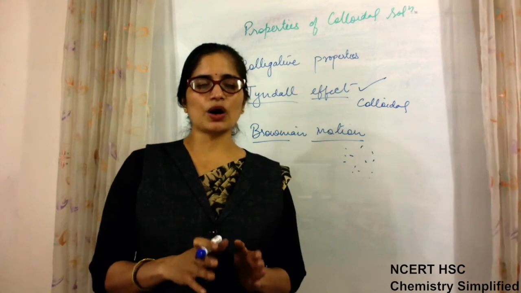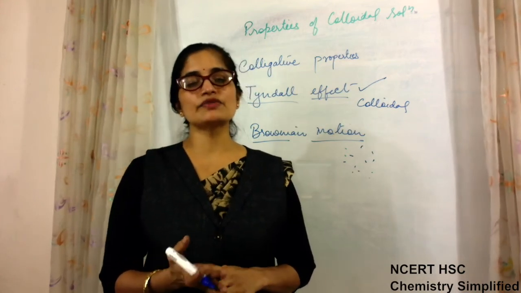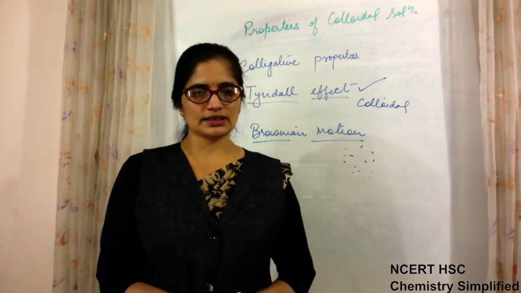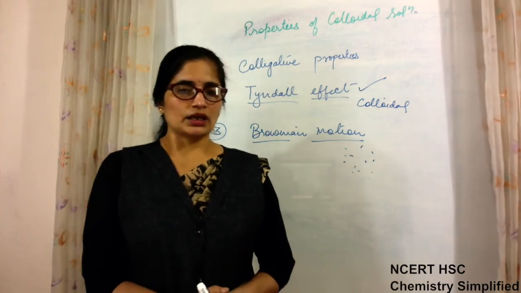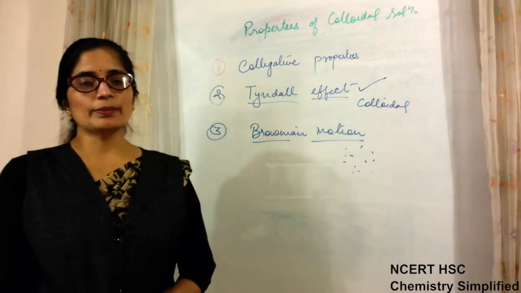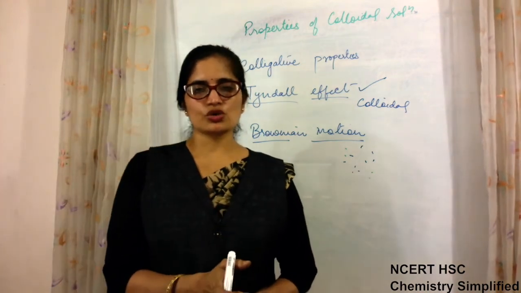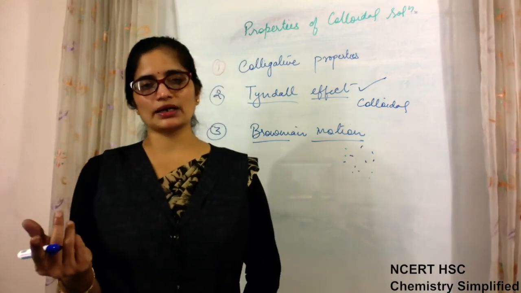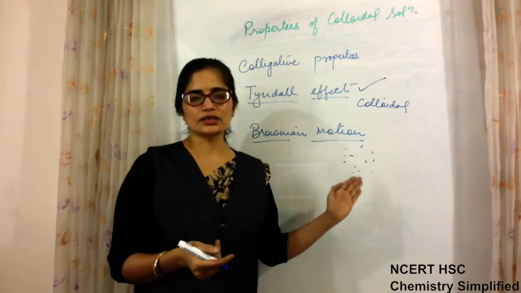Okay, and this Brownian motion depends on the size of the particles as well as the viscosity of the medium. If the medium is less viscous, then Brownian motion will be more prominent, and if the size of the particle is too big, then Brownian motion becomes less. So in suspension, Brownian motion is not observed because of the big size of the particles. It will be observed in true as well as in colloidal solution.